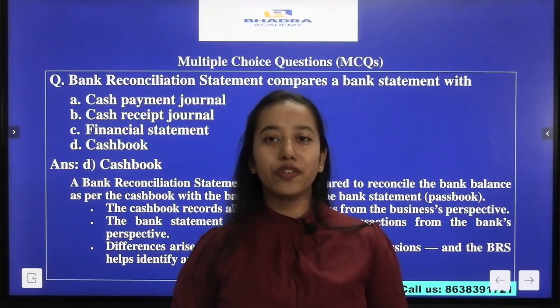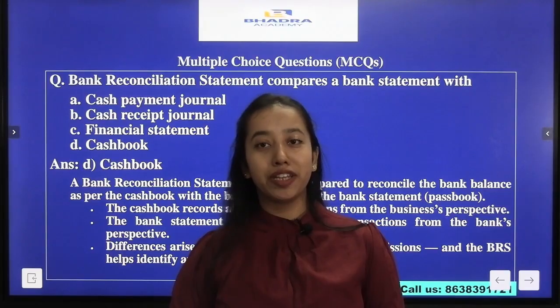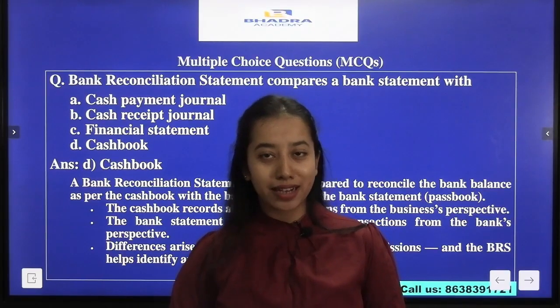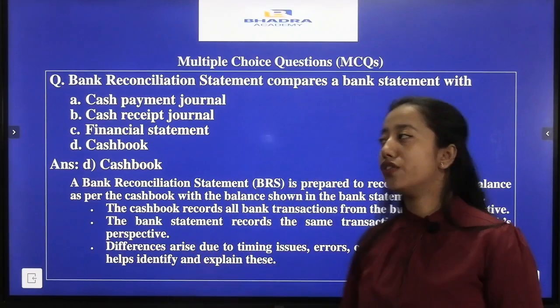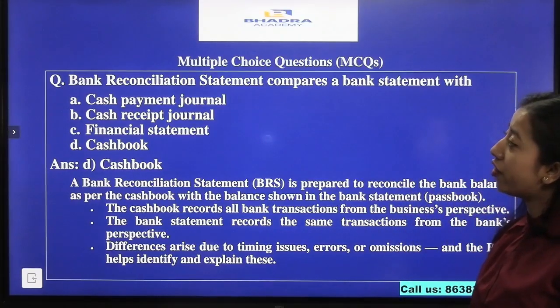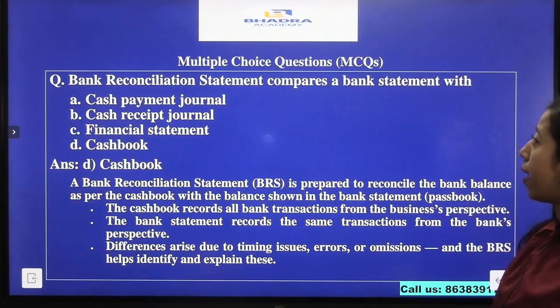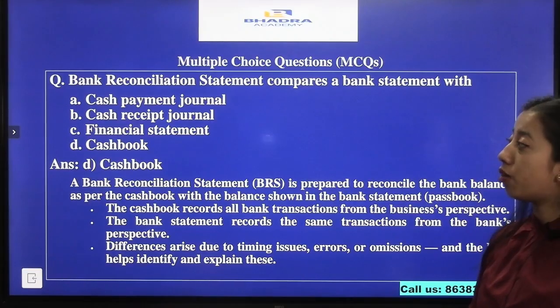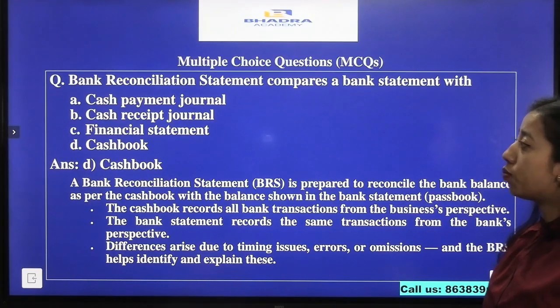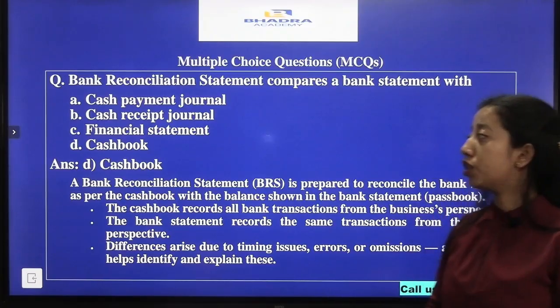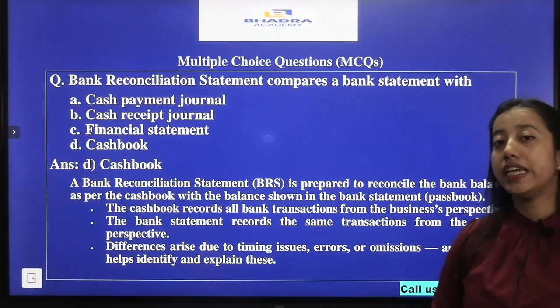Hello students, today we will discuss a few MCQs that came in the accounts exam held by the Assam Higher Secondary Education Council. So the first question we have is, bank reconciliation statement compares a bank statement with, the options are option A cash payment journal, option B cash receipt journal, option C financial statement and option D cash book.